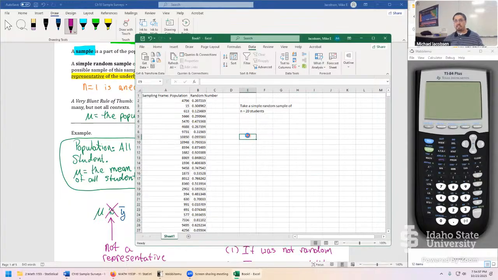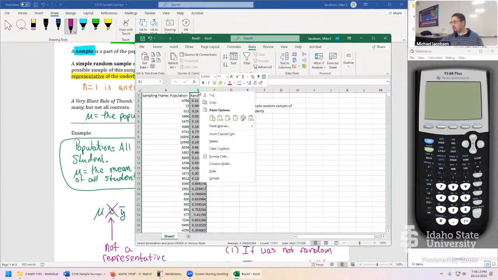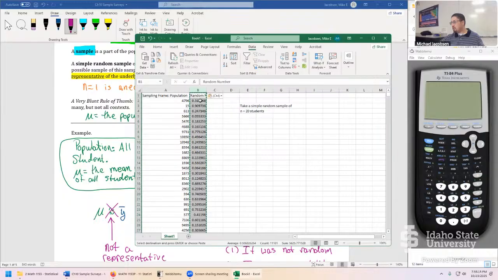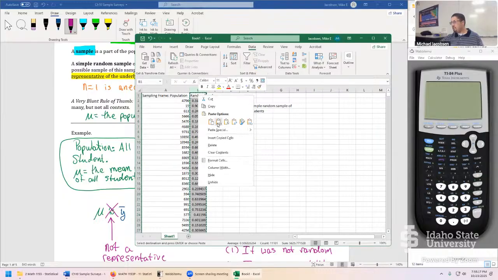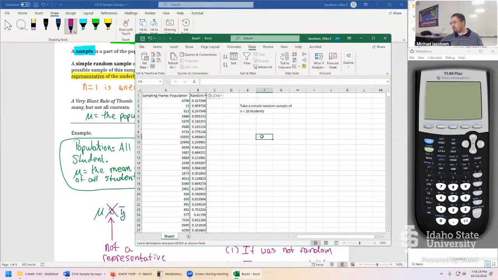Do a full randomization, maybe count to 5, something along those lines, and just let go. Even if I hit delete once, that was already a random assignment. Just feels more random doing it that way, even though it really isn't. Select these. And what I'm going to do next is fix this column. Copy it in. Now I took away the fact that these are random numbers any longer.